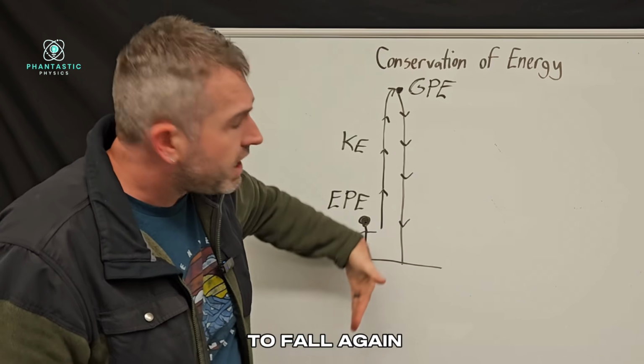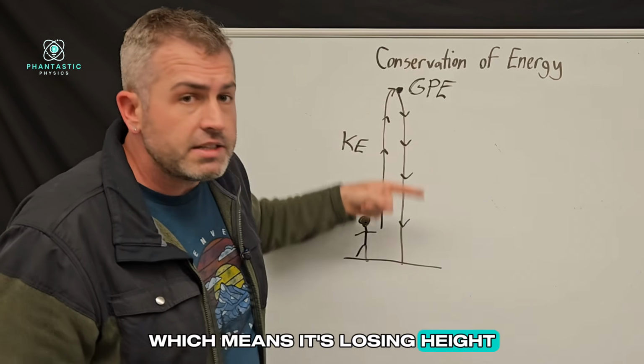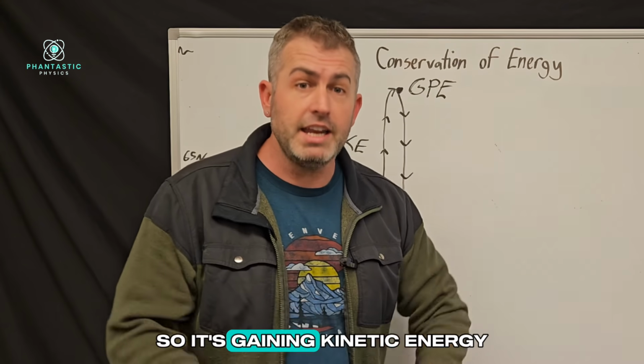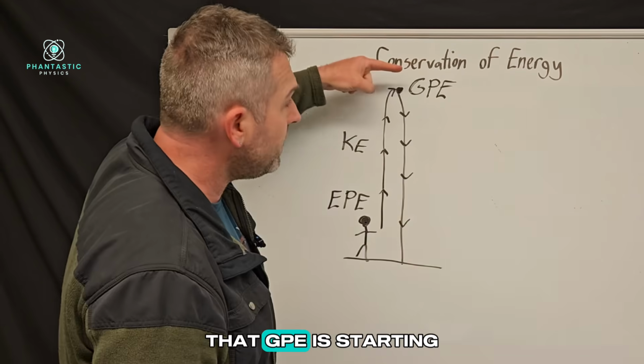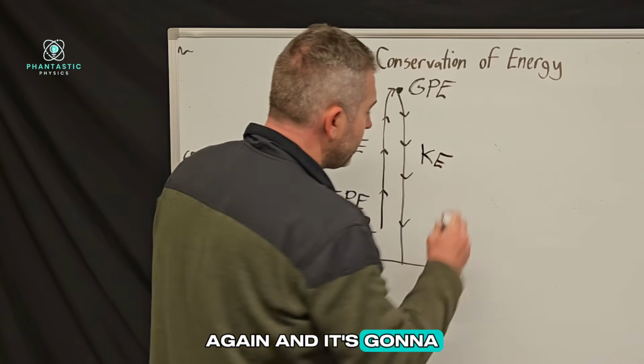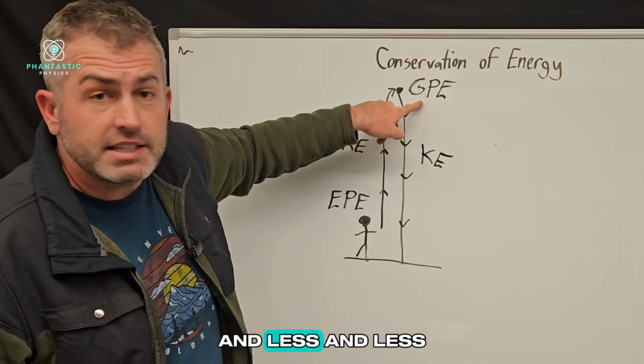But then it starts to fall again, which means it's losing height, so it's losing potential energy, and it is gaining speed again, so it's gaining kinetic energy. So now that GPE is starting to turn back into kinetic energy again, and it's going to get more and more and more of this and less of this.